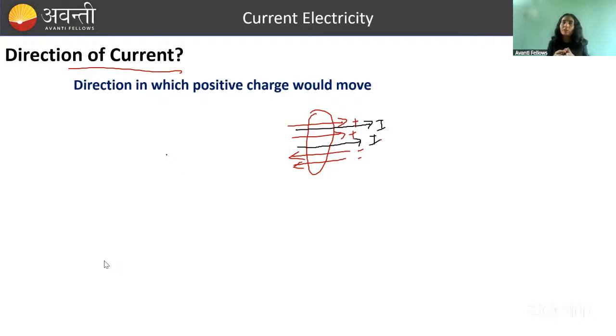So overall, because of positive mobile charges and negative mobile charges crossing a particular cross section, there will be current. Current because of positive and negative charge will get added, and hence we get net current. Got it? So the direction of current is in the direction of motion of positive charge, and if negative charge is moving, then the current direction will be opposite to that. Now we calculated two things, that is direction and magnitude.